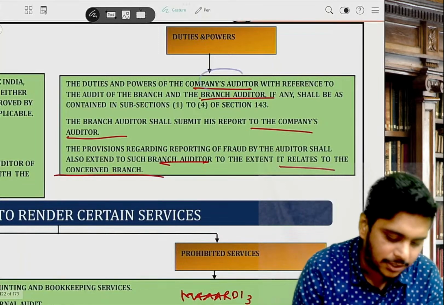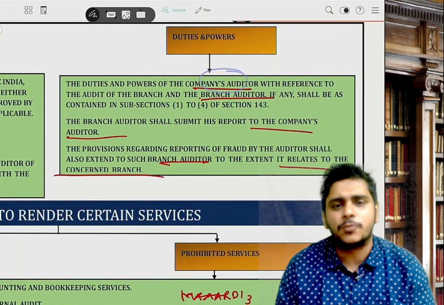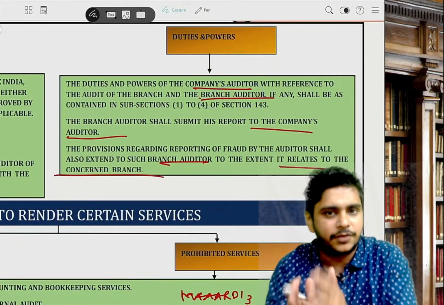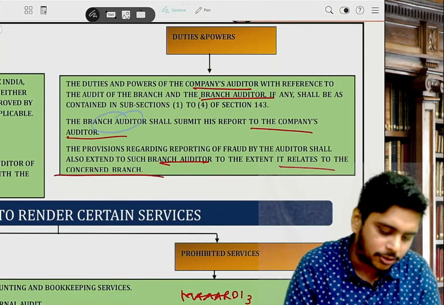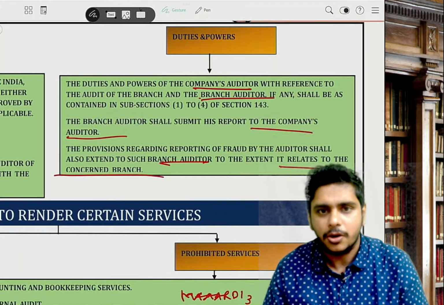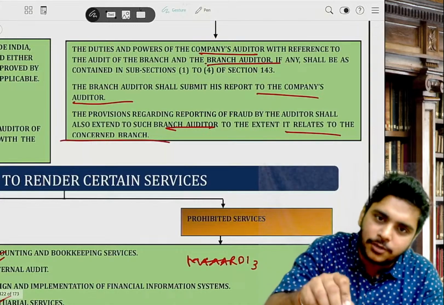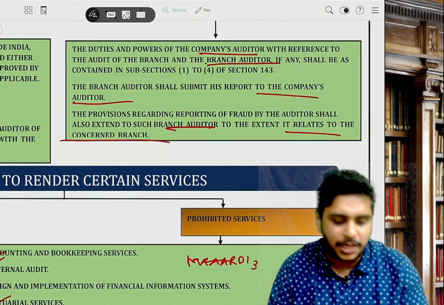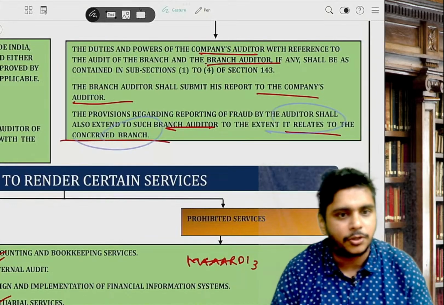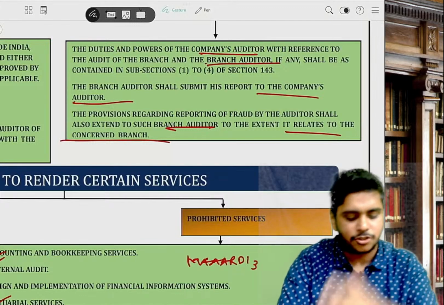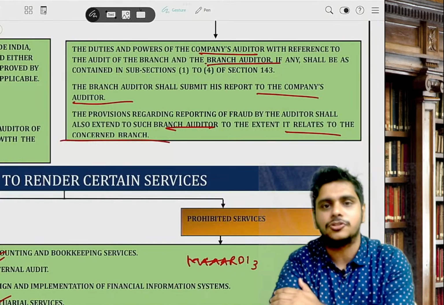What are the rights and duties of the branch auditor? The duties and powers of the company auditor will be the same, mutatis mutandis, for the branch auditor. The branch auditor shall submit a report to the stat auditor. The branch auditor will also report the fraud as per 143(12), but that fraud will be confined only to the concerned branch.